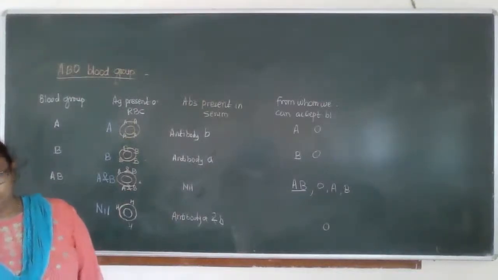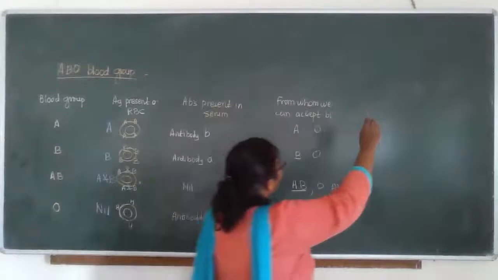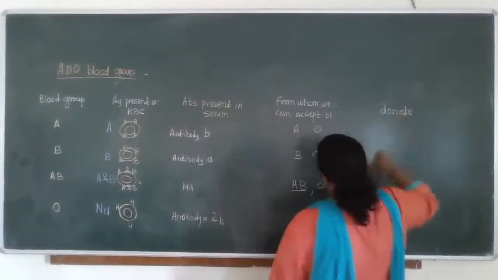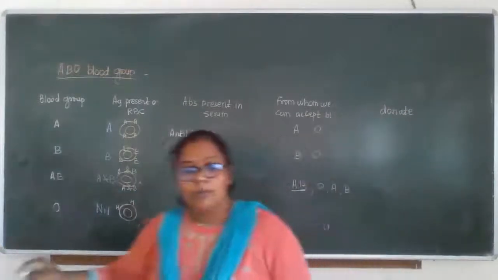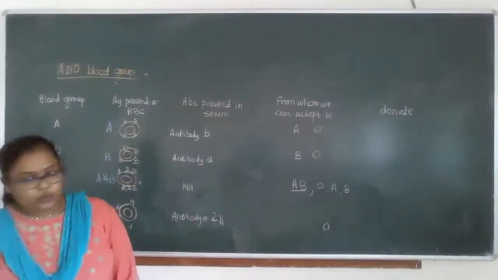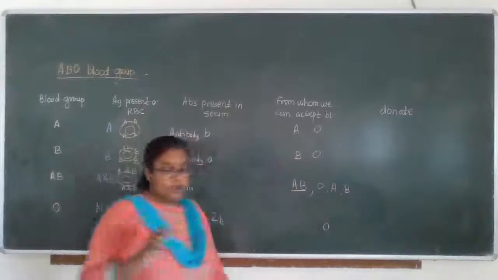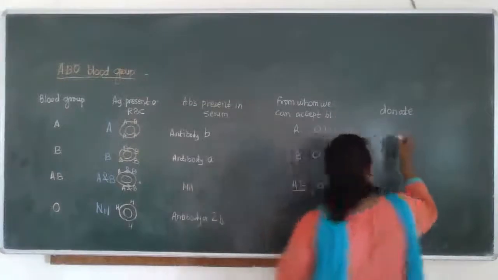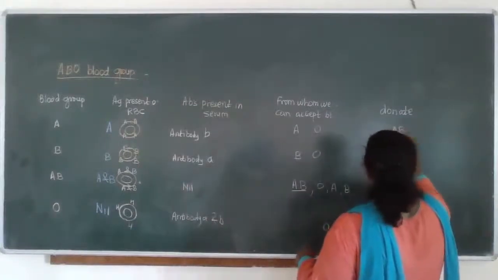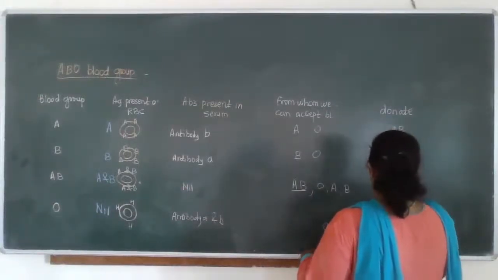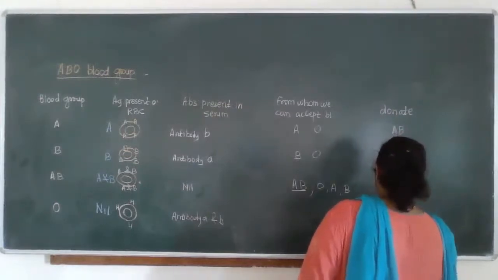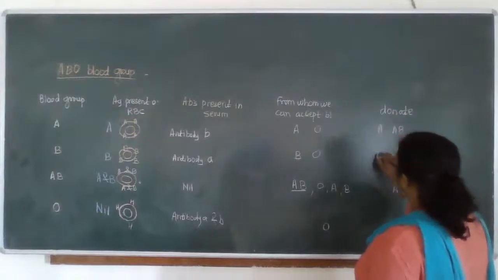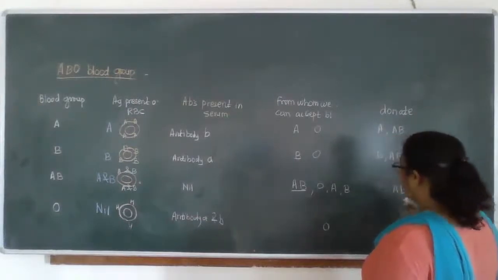So to whom can we donate the blood? Blood group A can donate blood to A and AB. Here the universal acceptor is AB. AB can donate blood only to AB.